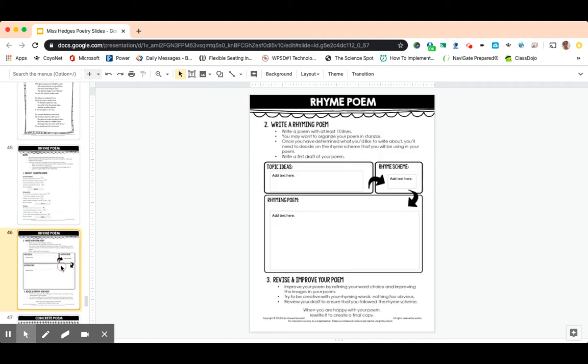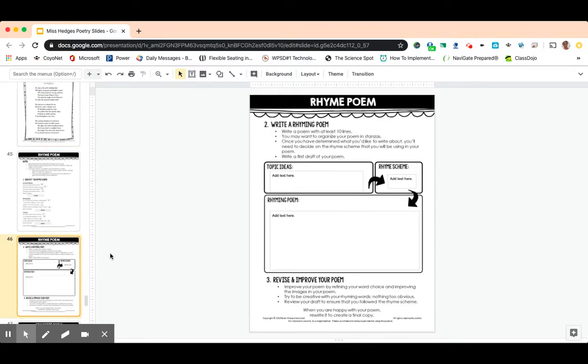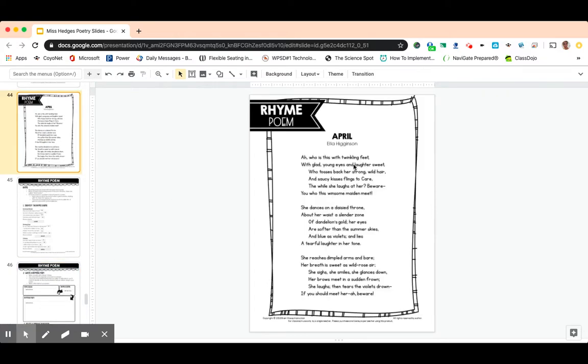Okay. All right. Go on to page 46. I want you to write a rhyming poem. Write a poem with at least 10 lines. So make sure that you have 10 lines. Okay. This one up here has way more than that. So you should be able to come up with at least 10. Okay. You may want to organize your poem into stanzas. Remember those stanzas we talked about the other day. Okay. This is one stanza, 2, 3.